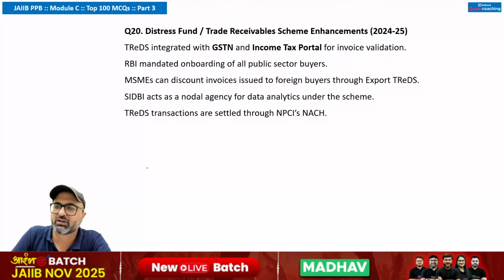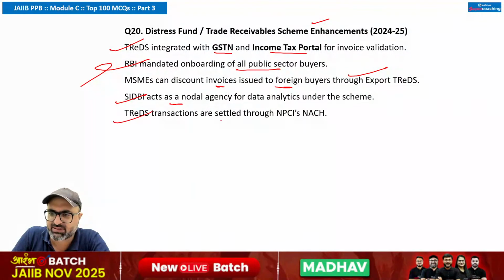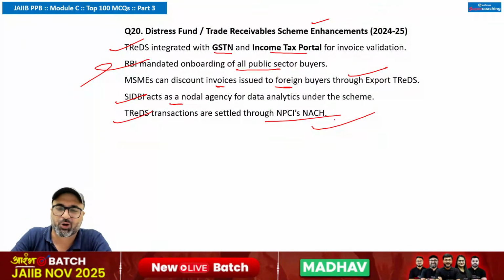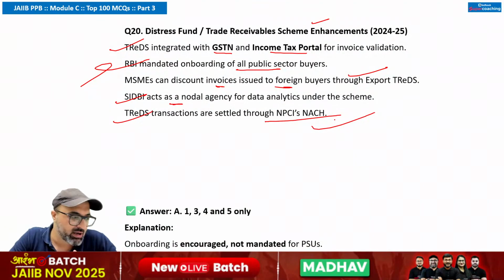Distress fund or trade receivable scheme enhancement. Trades integrated with GST and income tax portal for invoice validation. That is also correct. No problem. RBI mandated onboarding of all public sector buyers. No sir, RBI onboarding is encouraged but it is not mandated. Remember that. MSME can discount invoices issued to foreign buyers through exports. Yes sir. SIDBI acts as a nodal agency. Bilkul sir, SIDBI is the nodal agency. Last is trades transactions are settled through NPCI National Automated Clearing House. That is also correct. So answer is 1, 3, 4, 5 are correct, but the second option's mandatory condition is wrong.